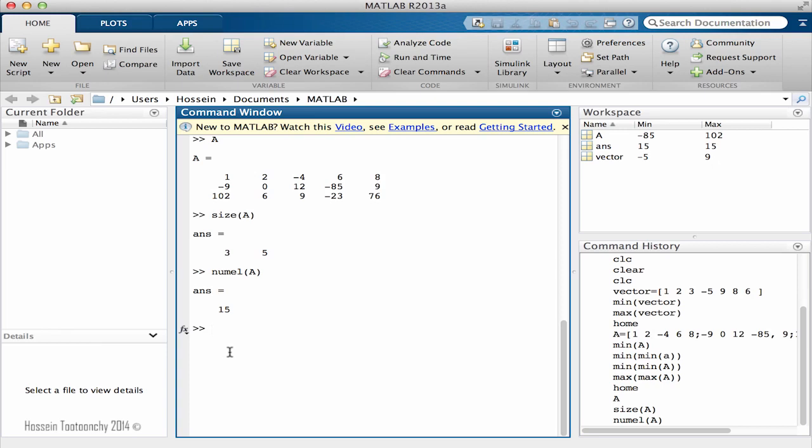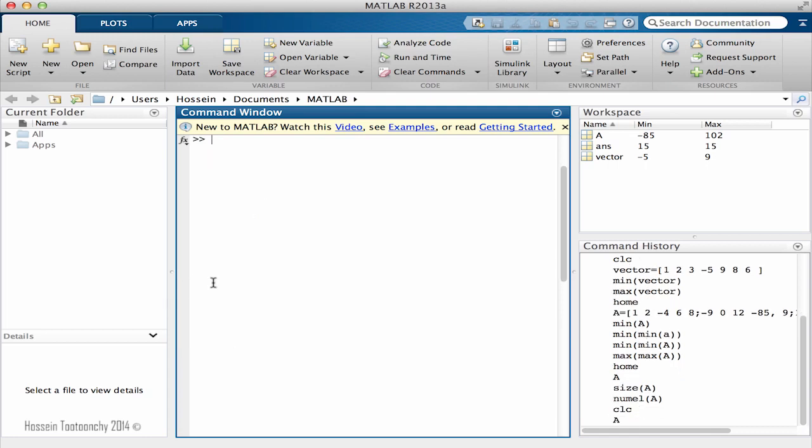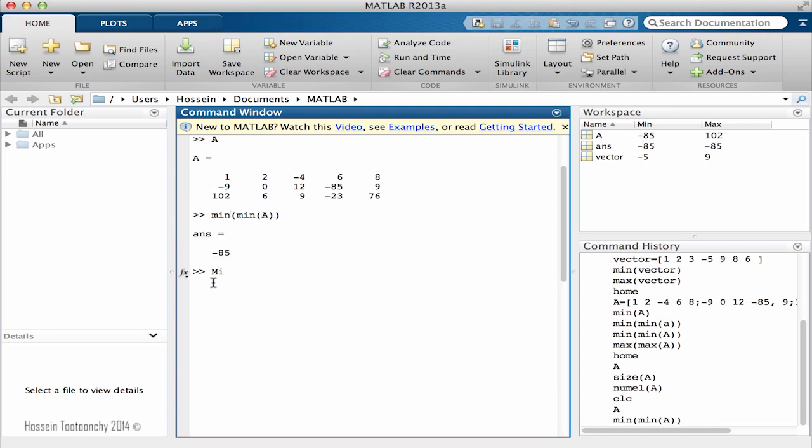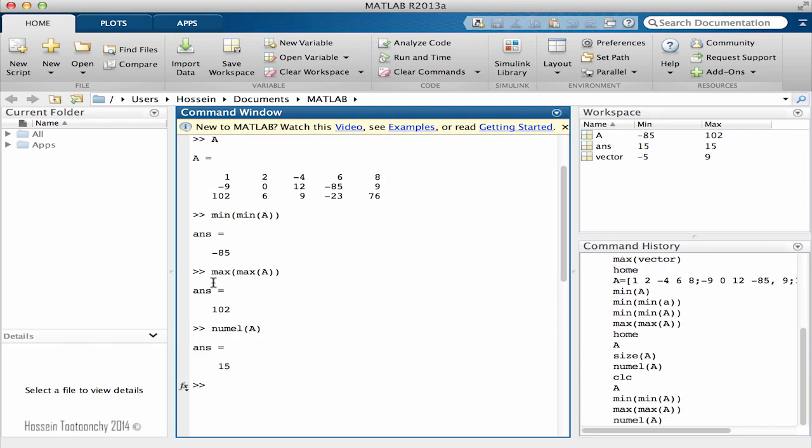So let me recap what we learned today. If we have matrix A here, and we want to find the minimum, we just apply min twice. If we want to find the maximum, we apply max twice. And if we want to find the whole number of elements inside matrix A, we pass it to numel, and MATLAB just finds the number of elements.